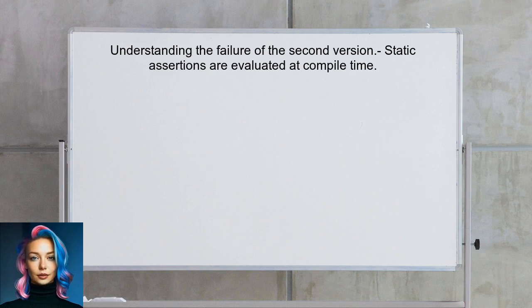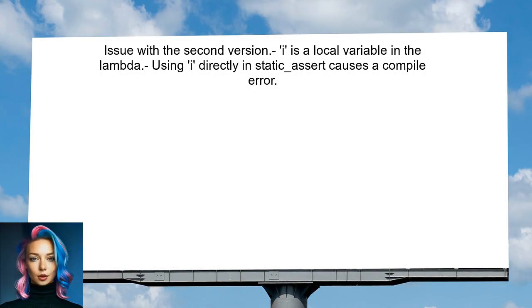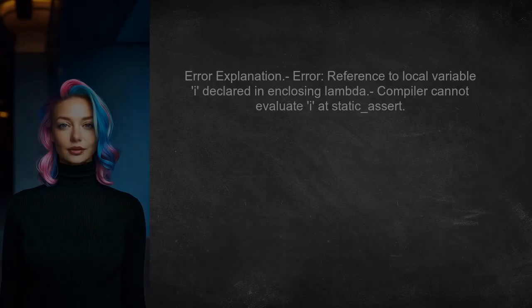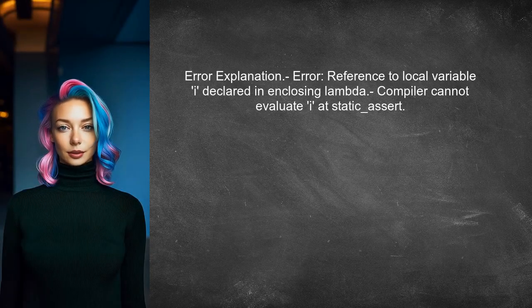The user should note that static assertions are evaluated at compile time. In the second version, the user is trying to use the variable I directly inside the static assertion. However, I is a local variable defined in the lambda expression. The error message indicates that there is a reference to a local variable declared in an enclosing lambda expression. This means that the compiler cannot evaluate I at the point of the static assertion.